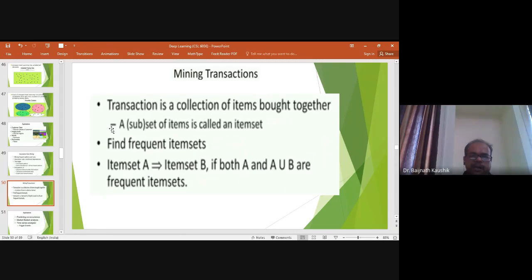I have already discussed mining transactions: a transaction is a collection of items that are bound together. I told you that I usually go to the daily market and purchase bread, butter, milk, eggs, and this set of items is called frequently purchased items.